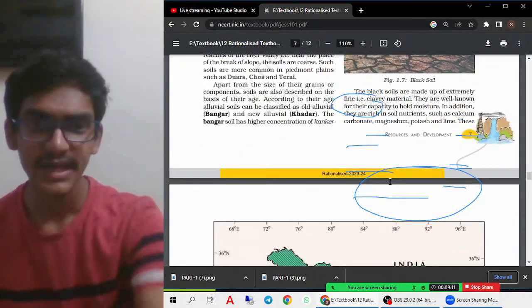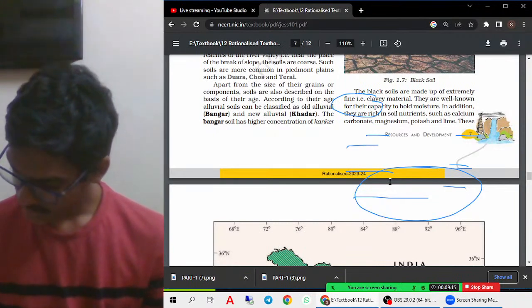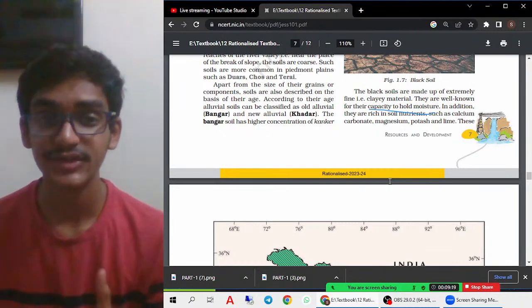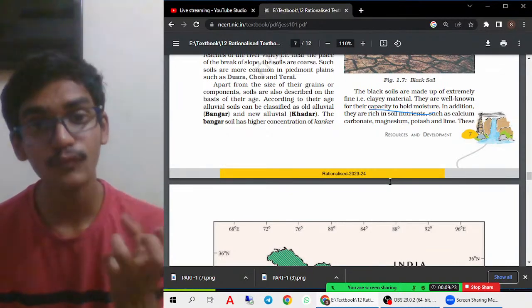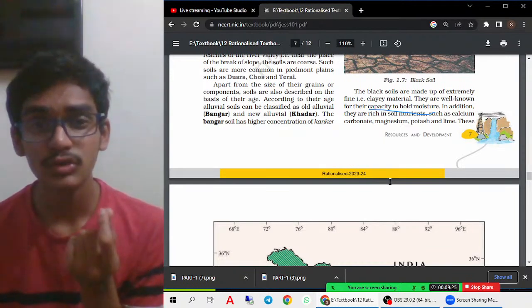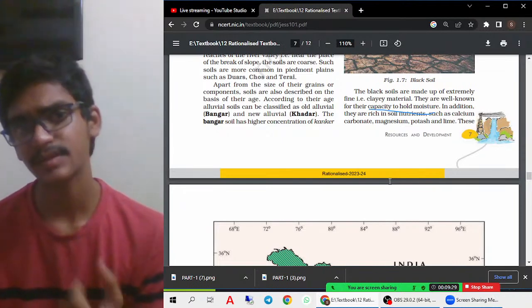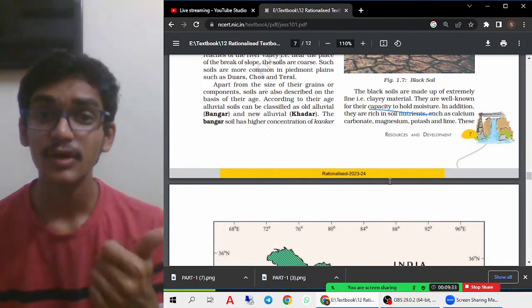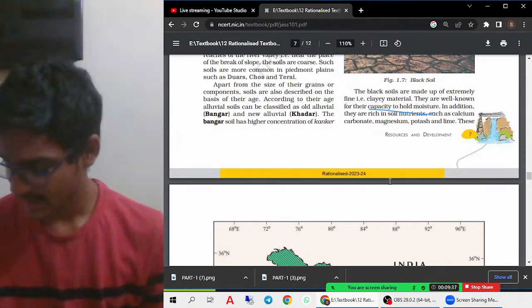Okay. Now let us try to see the different features of these black soils. They are well known for their capacity to hold moisture, which means they have a good water holding capacity. They are also made of extremely fine particles, that is, clay material. Clay material helps in growing better cotton crops. They also have a good nutrient content, because they have calcium carbonate, magnesium and potash.